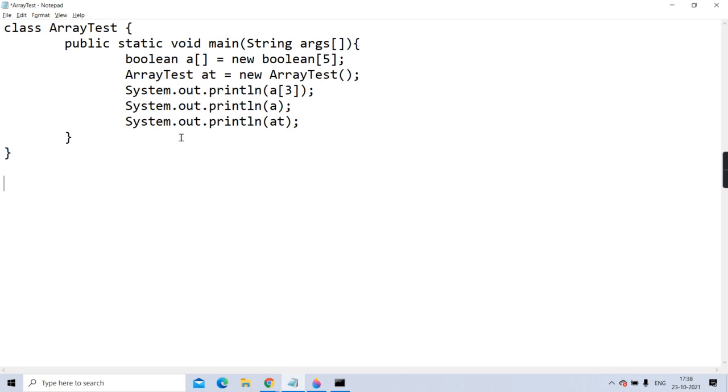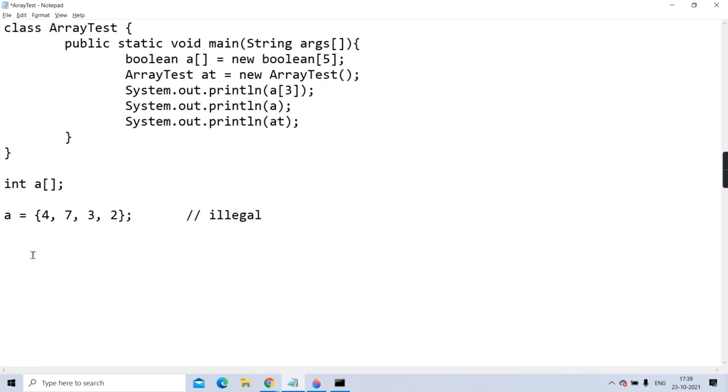If you are doing declaration first and instantiation and initialization later, you are understanding or no? You are declaring first and instantiation and initialization later, then you cannot write this syntax. It is illegal.